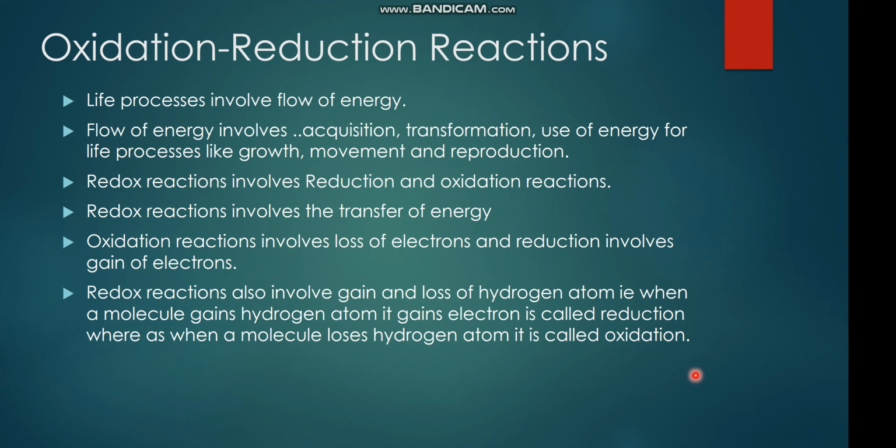Oxidation reduction reactions are important for life, because the processes crucial for the sustenance of life involve the flow of energy. The energy flows in the form of electrons, but electrons cannot independently move in the cell organelles or the cytoplasm, so they always require some type of carrier, which can be atoms and molecules. The flow of energy involves the acquisition of energy, the transformation of energy from one form to another, and the use of energy for life processes like growth, movement and reproduction.